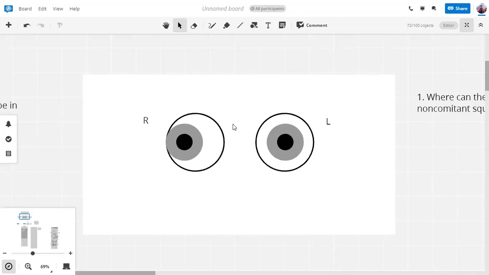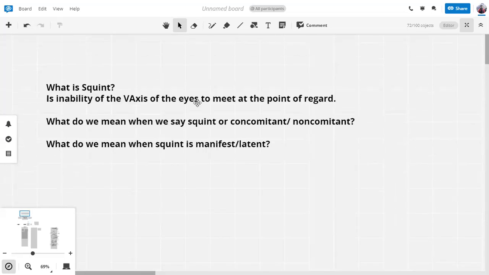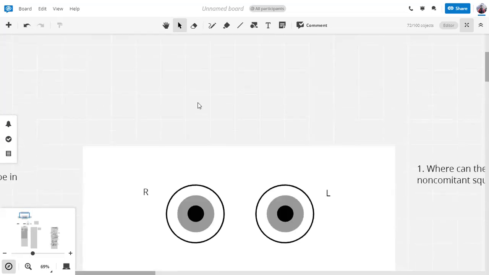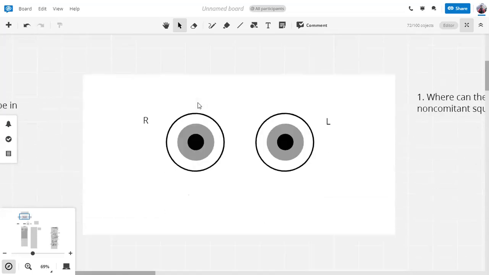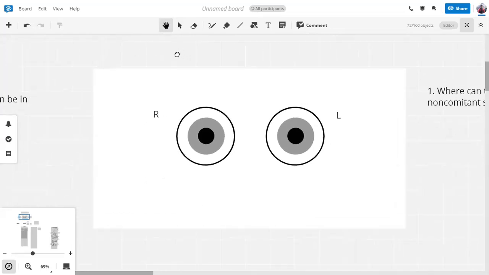But when I tell the person again to look straight forward, that abnormal relationship disappears. The eyes maintain a normal relationship. This means that the squint is non-comitant or incomitant, meaning that the abnormal relationship or the inability of the visual axis to meet is only present in some directions of gaze. ये बात आपको समझ आ गई है? अगर नहीं आई तो चैट में बता दें. I'll repeat this.